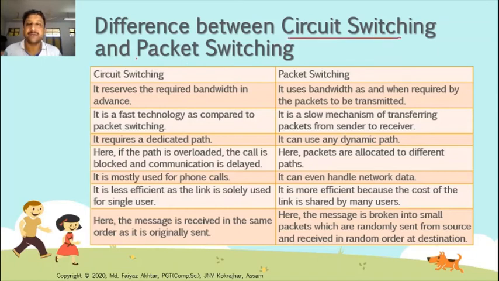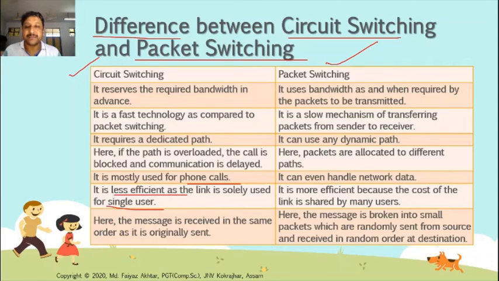First we will understand the difference between circuit switching and packet switching. What are the differences? First, circuit switching. It reserves the required bandwidth in advance. Yes, it is a fast technology as compared to packet switching because it is direct communication. It requires a dedicated path. Here, if the path is overloaded, the call is blocked and communication is delayed. It is mostly used for phone calls. It is less efficient as the link is solely used by a single user.